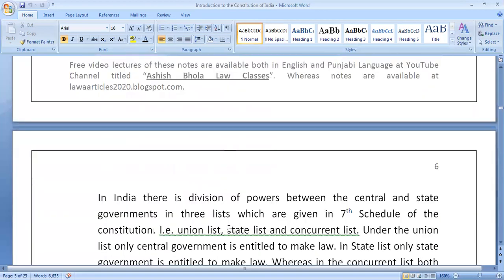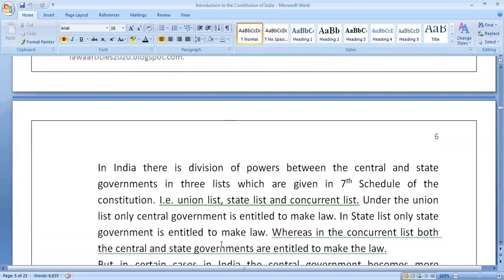In India, there is a division of power between the center and state government, which is given in the three lists of the seventh schedule of the constitution. These three lists are the union list, state list, and concurrent list. Under the union list, only the central government is entitled to make laws on the items which are given in the union list. In the state list, only the state government is entitled to make the law, not the central government. Whereas in the third list, which is the concurrent list, both the central and state governments are entitled to make the law.